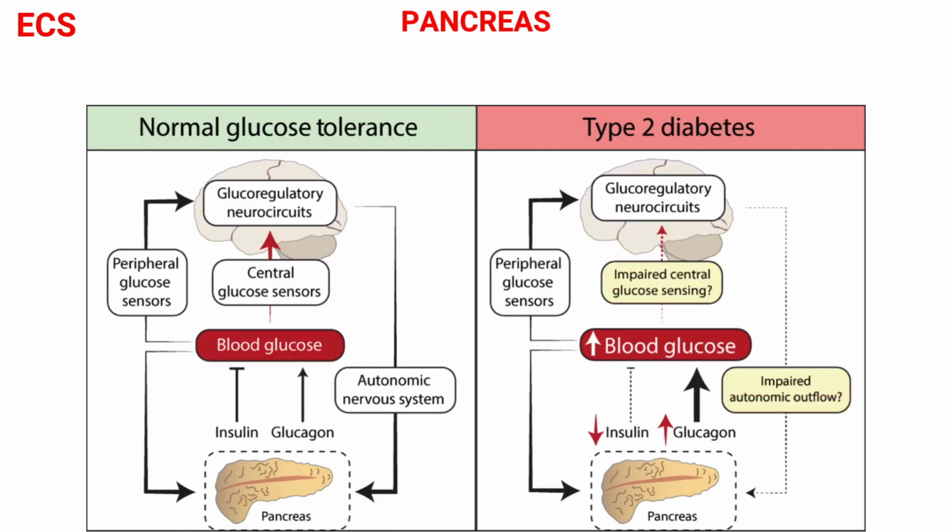Prior to the development of type 2 diabetes, most patients develop prediabetes. That means blood glucose levels that are higher than normal but not high enough to be diagnosed as diabetes. Prediabetes may be referred to as impaired glucose tolerance or impaired fasting glucose. This condition increases the risk for developing type 2 diabetes and cardiovascular disease.